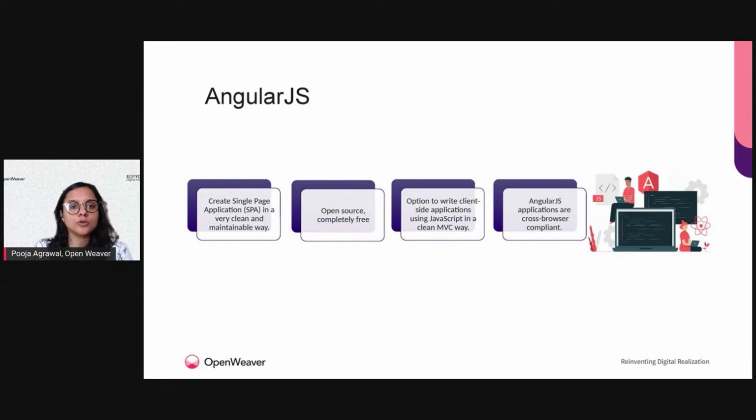Also, the interesting part is that AngularJS is cross browser compliant. So it is not single browser dependent. You can run it on multiple browsers. In fact, the good part is that Candy Crush was developed as a very rich internet application of sorts.